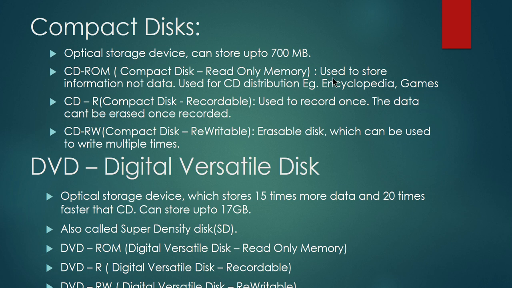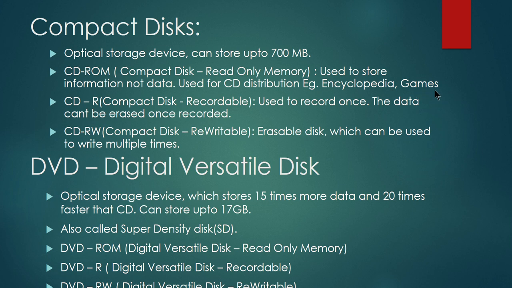Here it is used to store whatever information you want to provide, and it is already written at the time of manufacturing of that CD. It's already written, you will not be able to write your own data. Such types of CDs are called CD-ROM. Normally these types of CDs are used for distribution, like encyclopedias and games. When you buy a game, it is already written.